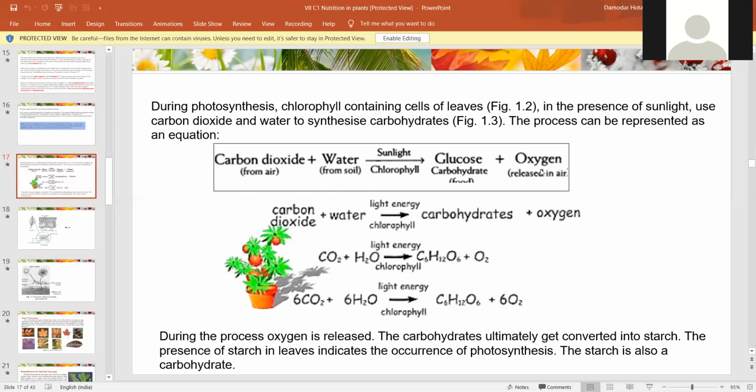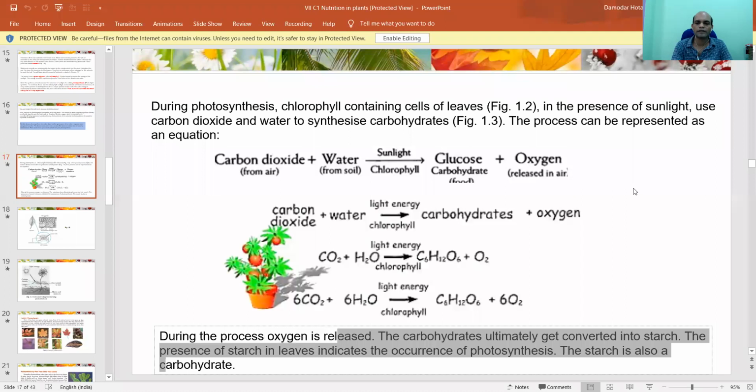So can you see how wonderful it is? It's really wonderful. Nature has made things so great for us, right? Now, carbon dioxide plus water, in presence of light energy and chlorophyll molecules, prepares carbohydrates plus oxygen. This is all written in the chemical equation. This is the chemical equation, and this is the balanced chemical equation. Okay. Now, this is what we have to understand.